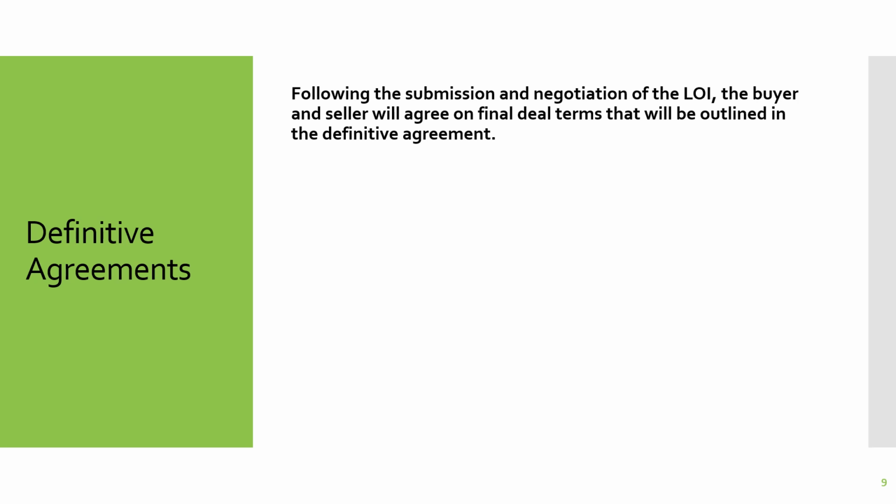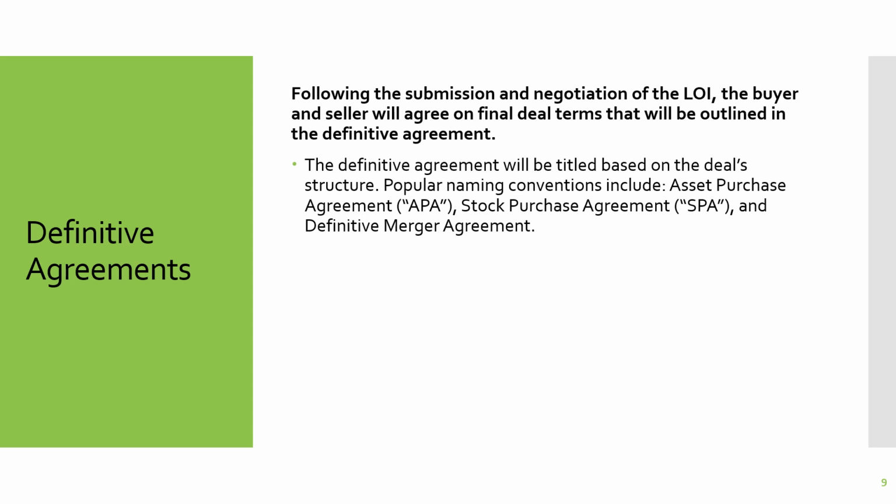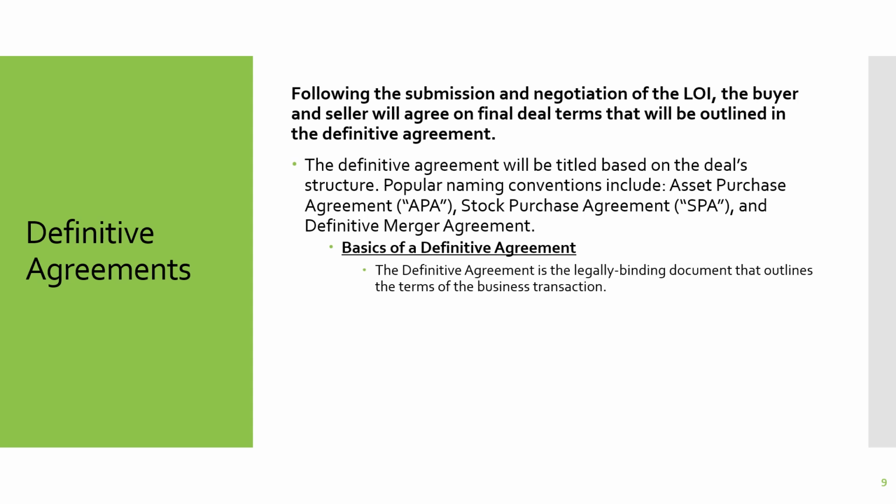Definitive agreements. Following the submission and negotiation of the LOI, the buyer and seller will agree on final deal terms that will be outlined in the definitive agreement. Definitive agreements will be titled based on the deal structure. Popular naming conventions include the APA, which is an asset purchase agreement, an SPA, a stock purchase agreement, or a definitive merger agreement. Basics of a definitive agreement.